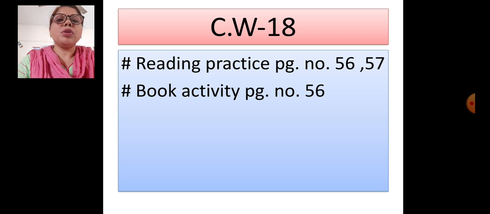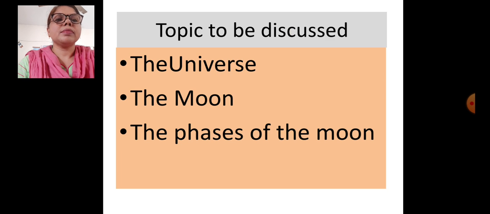Today, from this chapter, we have to do this. So which topic do I have to discuss today? The universe, the moon, the phases of the moon.